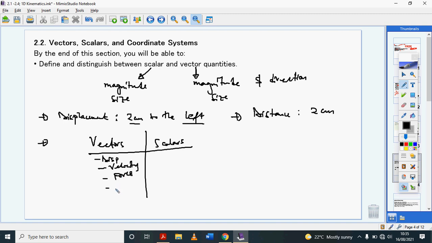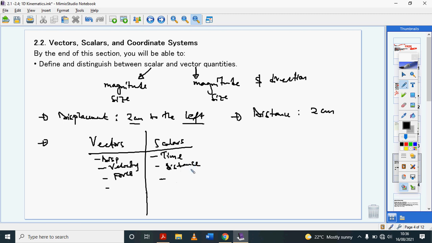You guys come up with 3 other examples at least and take pictures of that so I can see it. Scalars are things that only have magnitude, time. If I tell you 5 minutes have passed, you don't know where they've gone, whether to the left or to the right, but the time has been spent, so that's a scalar quantity. Distance is a scalar quantity. Wow, that handwriting.